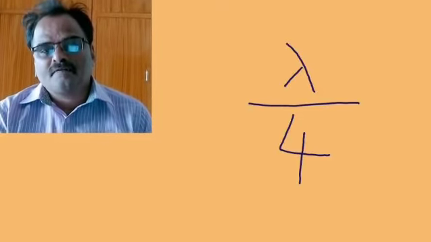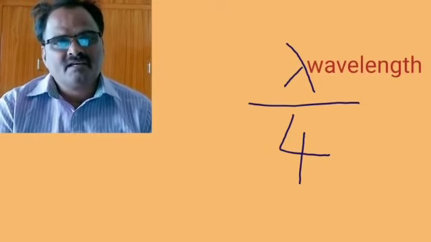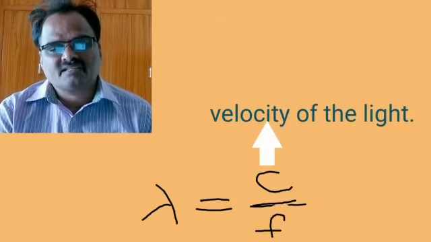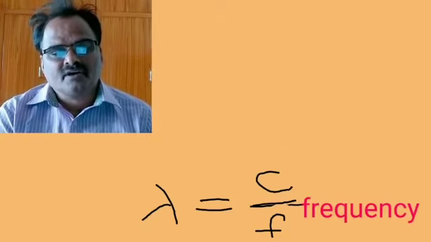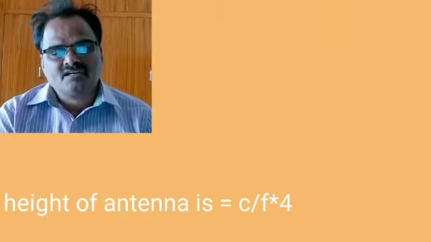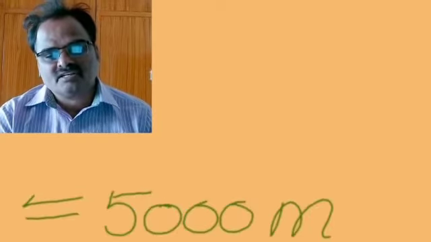Practicability of the antenna, or reducing the height of the antenna: the minimum height of the antenna is lambda by 4, where lambda is the wavelength. Lambda is equal to c by f, where c is the velocity of light and f is the frequency. For f equal to 15 kilohertz, height of antenna is equal to c by f into 4, that is equal to 5000 meters.